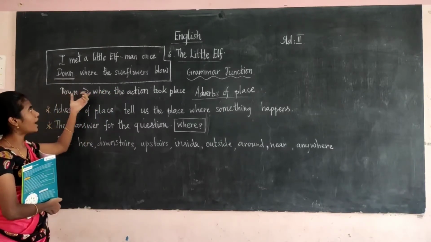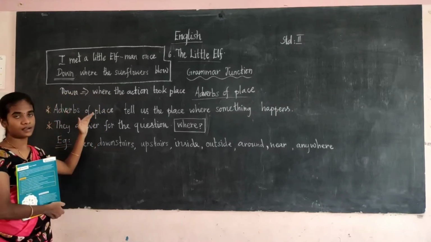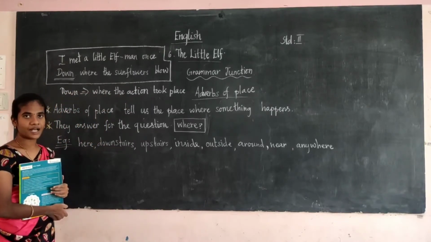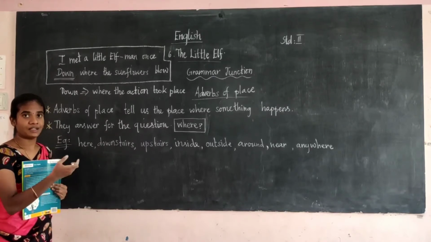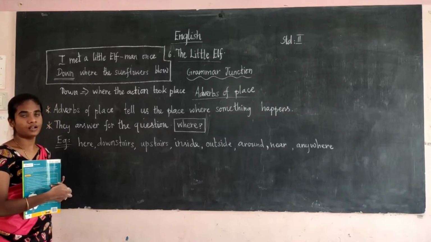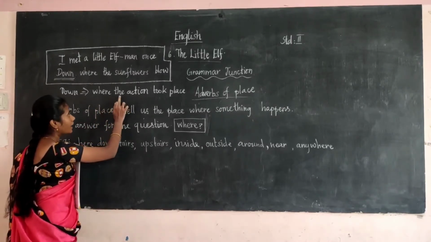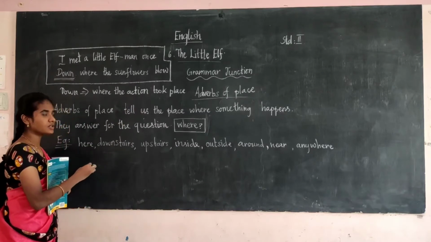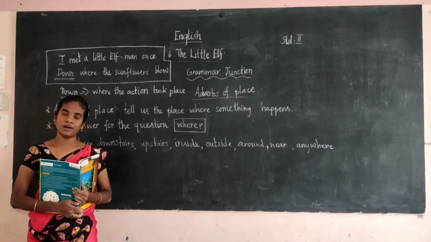Down, where the sunflower blow. The little girl meets the elf in her garden. In which place did she meet him? She met him down where the sunflower blow. So here down is the adverb of place.